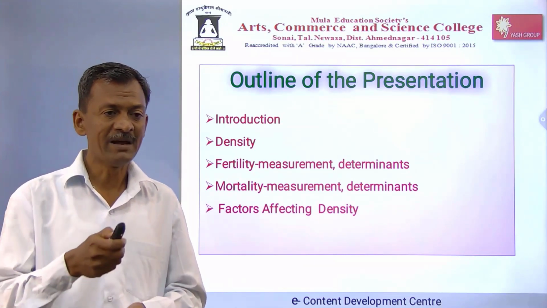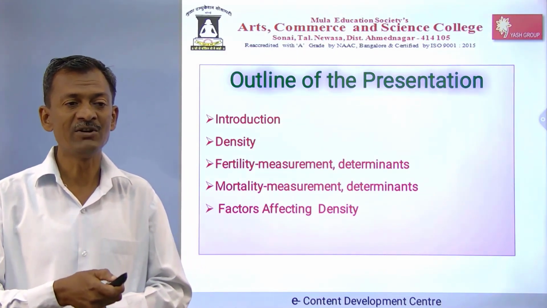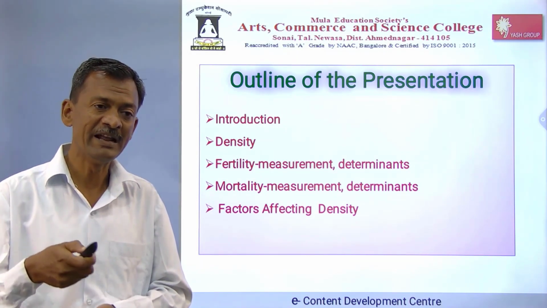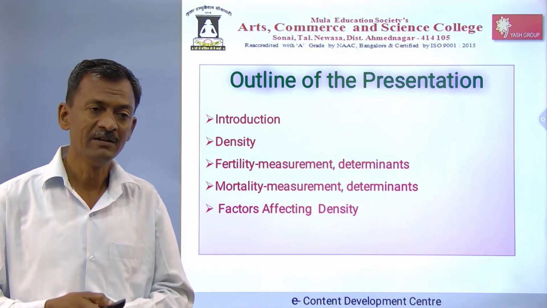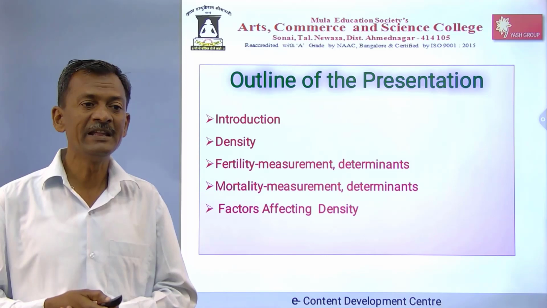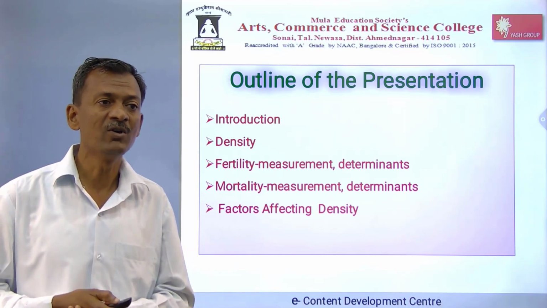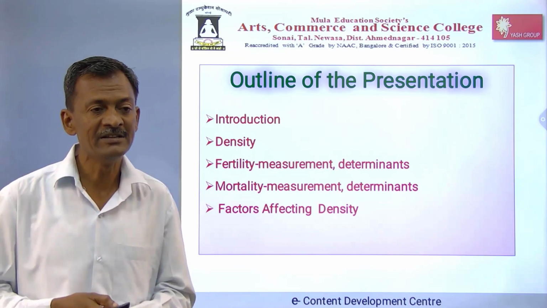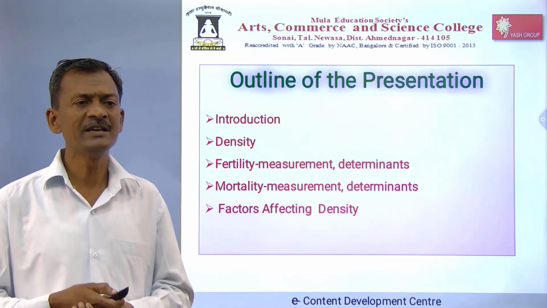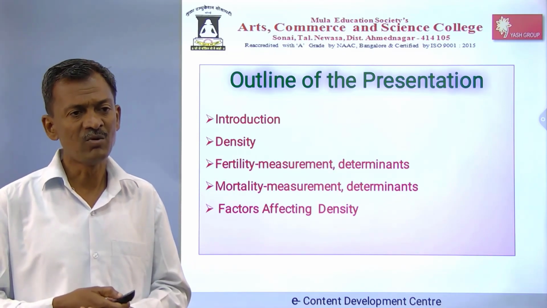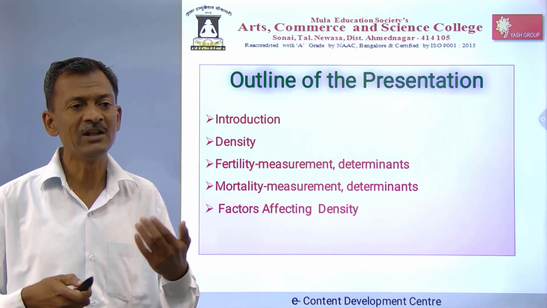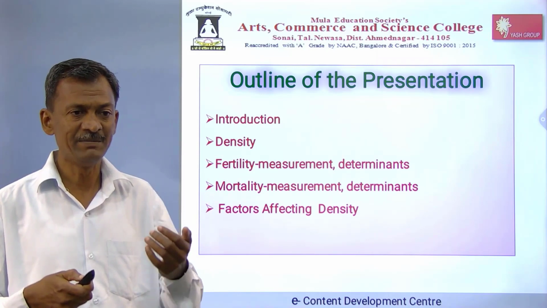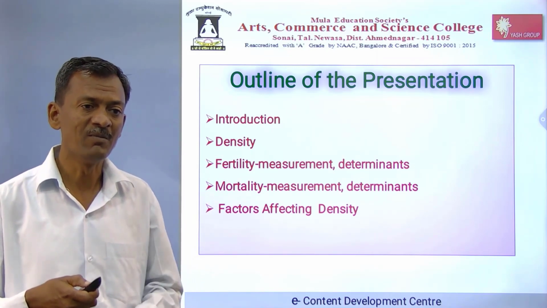Look, the first topic I have taken is density, meaning the number of people living in an area is known as density. In desert areas the density is low because there are other causes. In mountain regions, desert regions, Russia, and the polar regions like the North Pole and South Pole, population density is also low because a number of factors are affecting it. After some time I will come to that point.